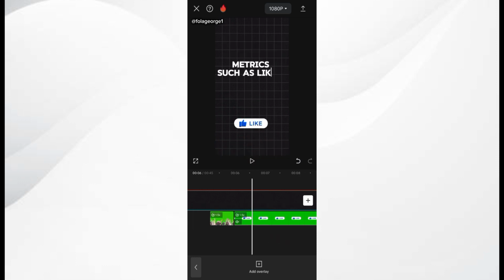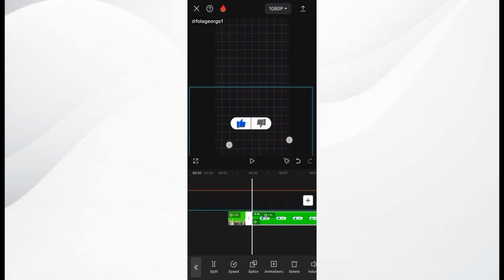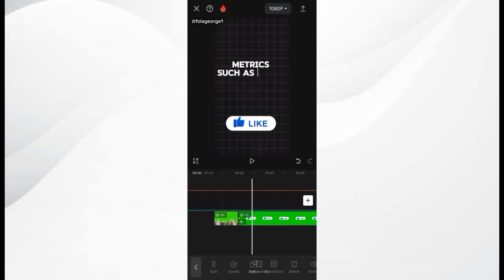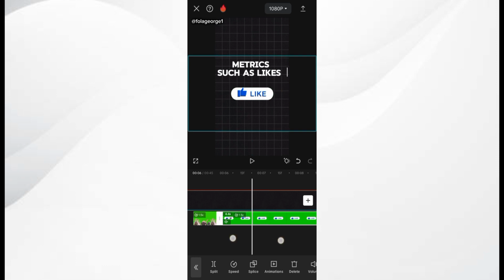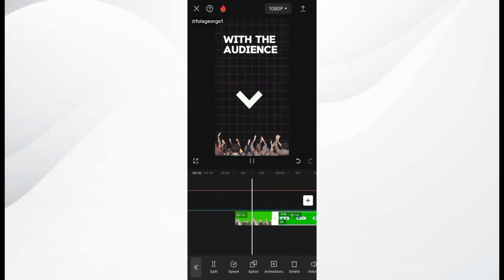Metrics such as... Okay, so I just take the like button and reposition it, increase the size a little bit, not too big, just kind of a medium size, and position it at the center, right? Thank God for the lines that CapCut gives you to help you position your object, your text, your images rightly. So I play this video now to the audience.